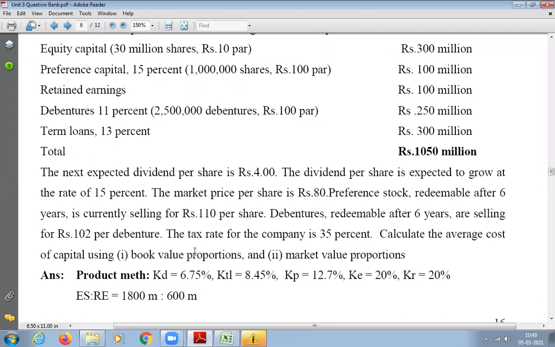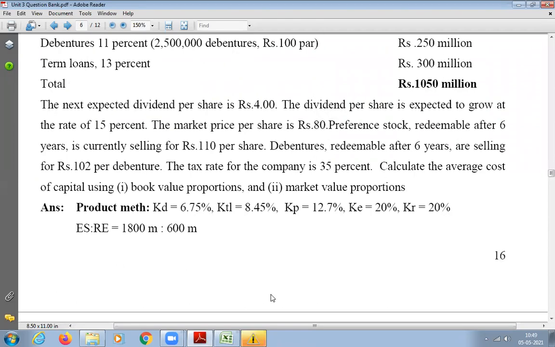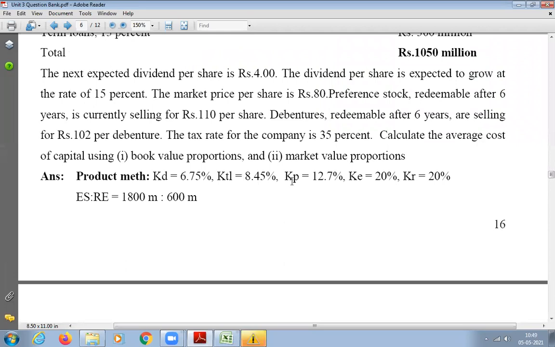The answer is already there, 12.85. So it has already given you KD, KTL, KP, KE, and KR. All of you got these answers, correct? Yes, sir. Don't take it directly. You have to calculate and check, because in the exam they won't give you the answers. Only in the question bank will you get them. All of you got it.